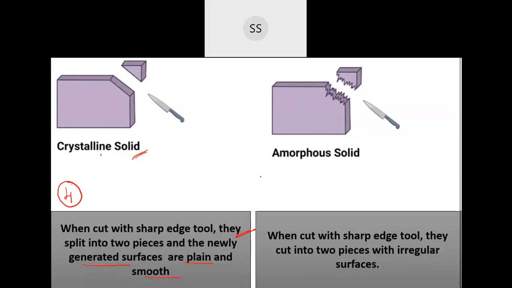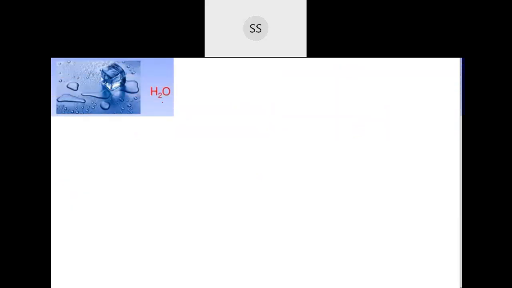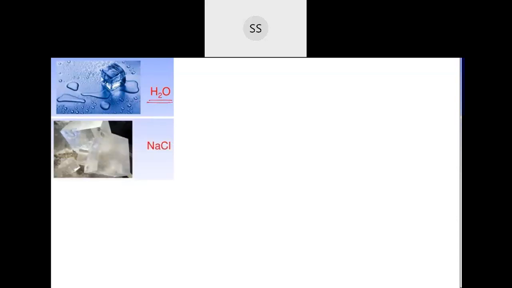The next characteristic is if you take a crystalline solid and try to melt it. For example, water will start melting at 0 degrees Celsius. After 0 degrees Celsius, it will start getting converted into liquid. And even sodium chloride's melting point is quite high. They melt around 801 degrees Celsius, very high. But at this particular point, they will exactly start melting.